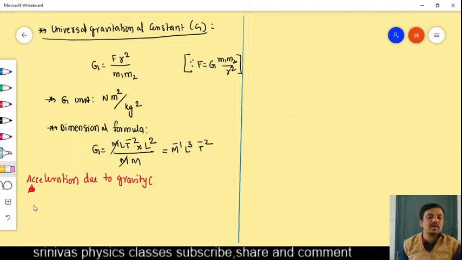Acceleration is also a physical quantity. Acceleration is the rate of change of velocity.